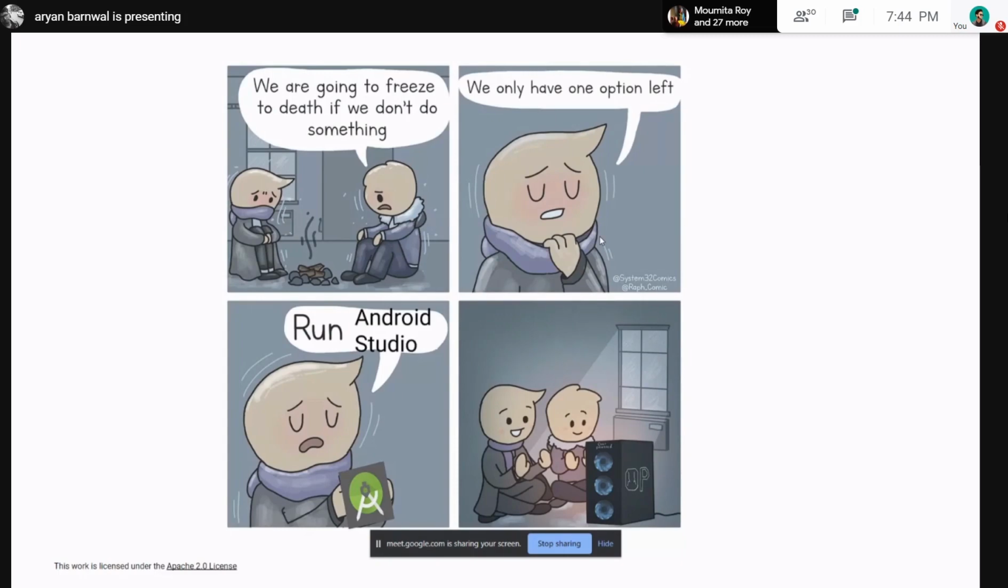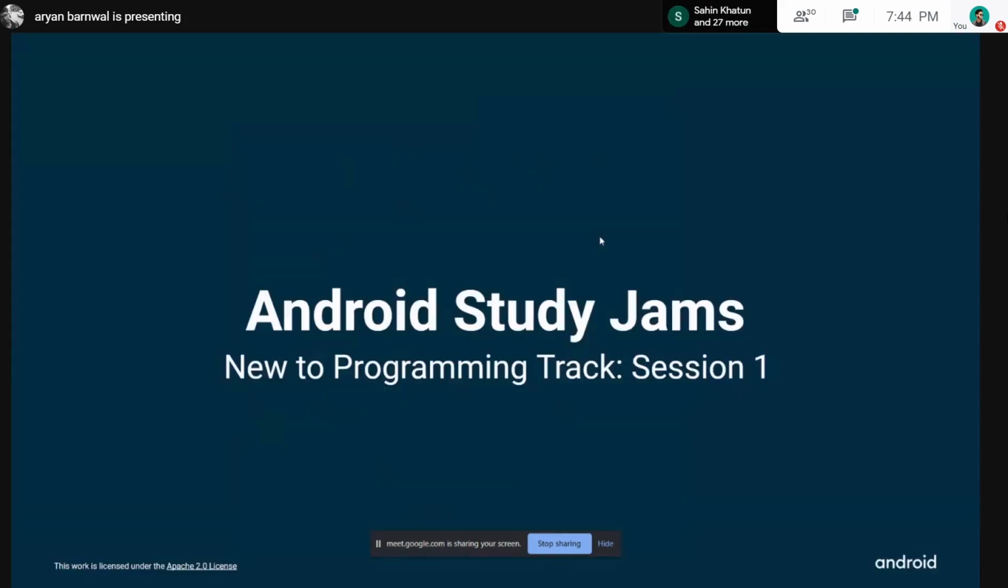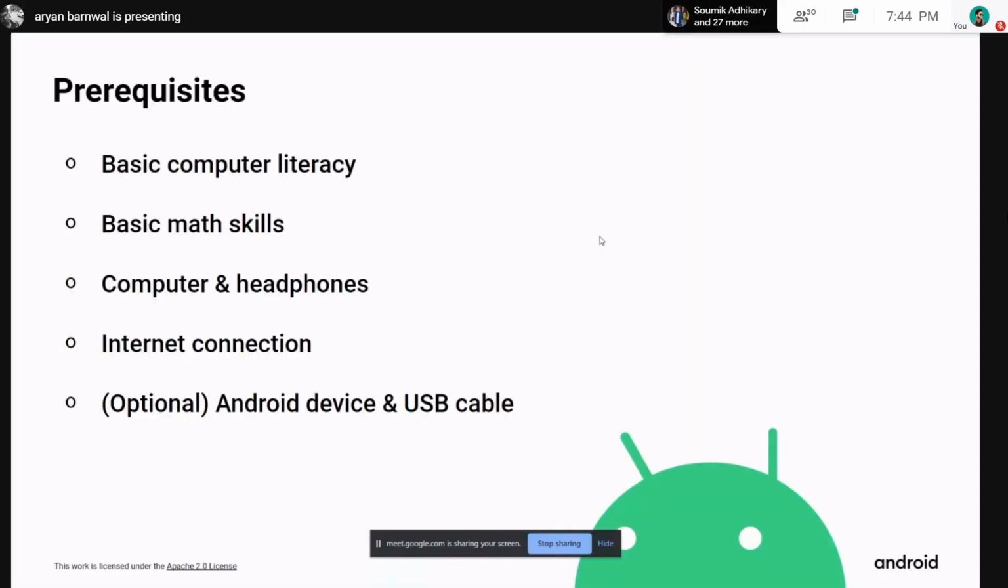Another thing about Android Studio is that it consumes a lot of RAM. So winter is a very nice time to learn Android Studio, as it fits your system very much. So let's dive in first. We will start with the Android Study Jam Season 1, which is the kickoff one.